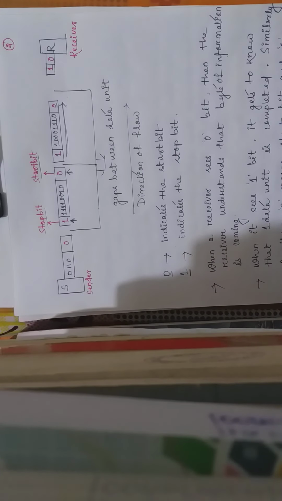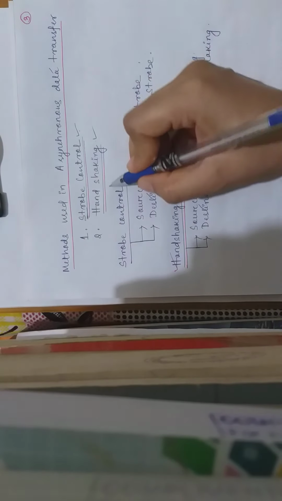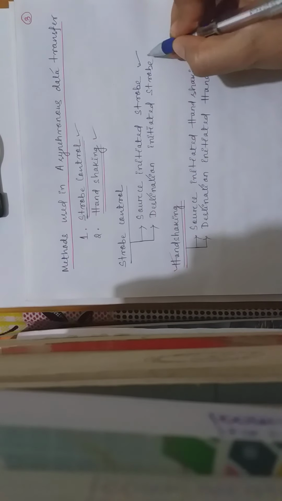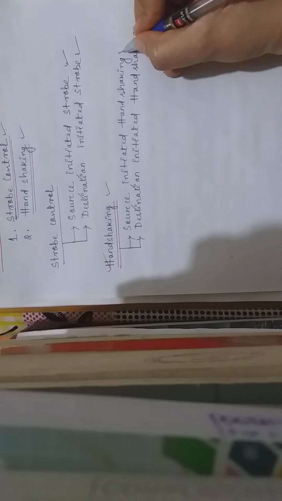Generally, the methods in asynchronous data transfer are of two types. What are they? One is strobe control, another is handshaking. The strobe control is of two types: source initiated strobe and destination initiated strobe. And handshaking signal methods are also of two types: source initiated handshaking and destination initiated handshaking.